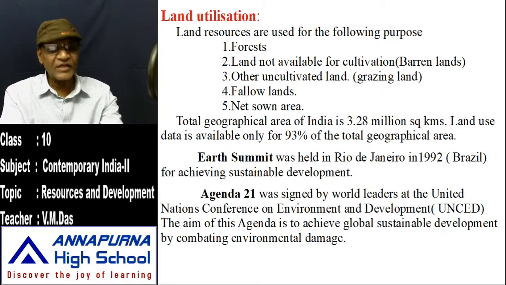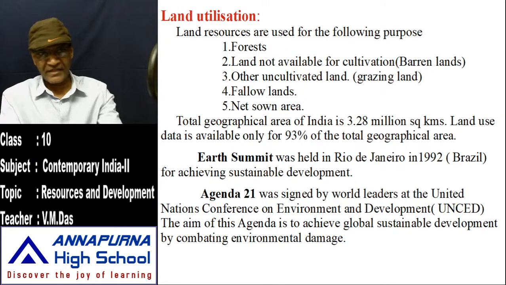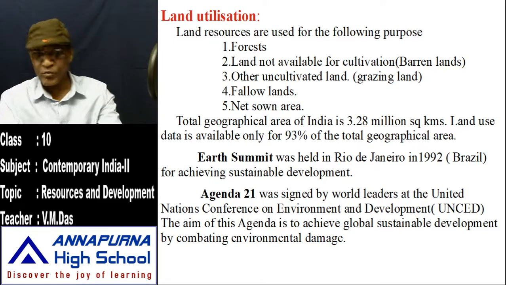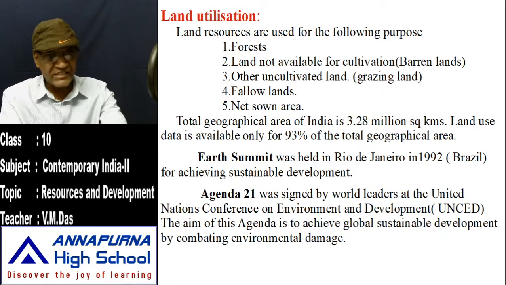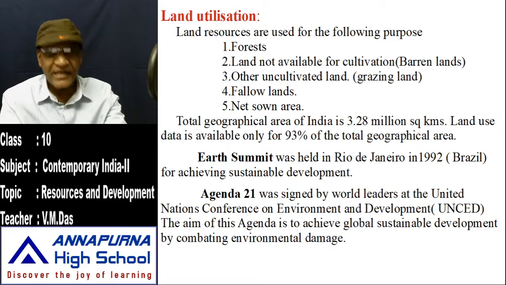All these land resources are used for different purposes. Forests; some land not available for cultivation, called barren lands or waste places; then the third one, uncultivated land or grazing grounds, and fallow lands; then net sown area, which means purely cultivable land.